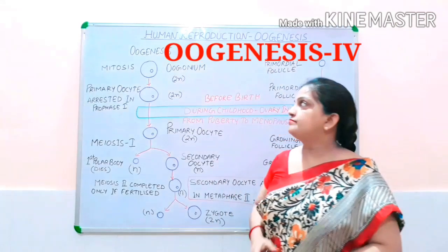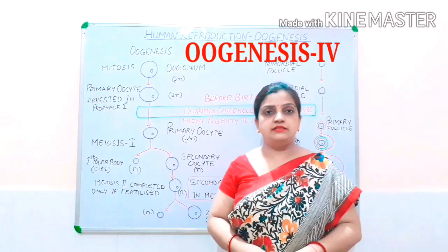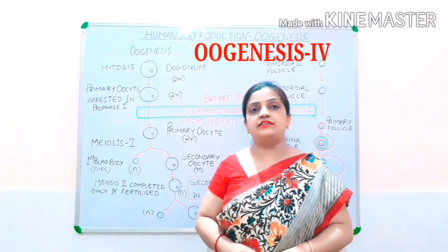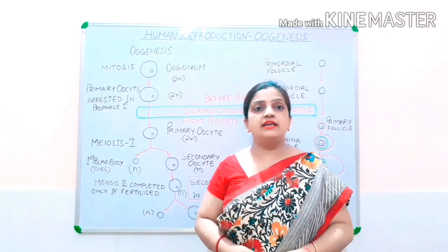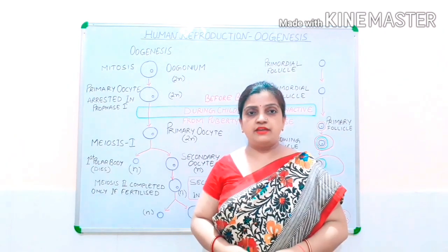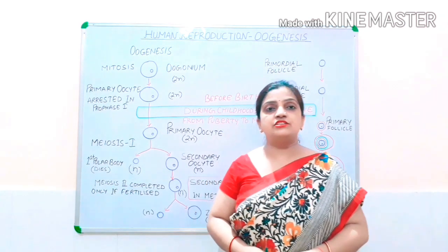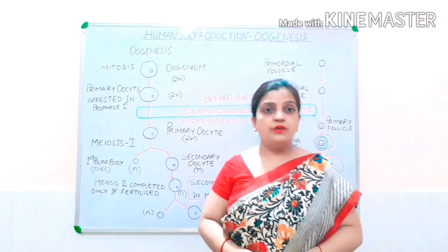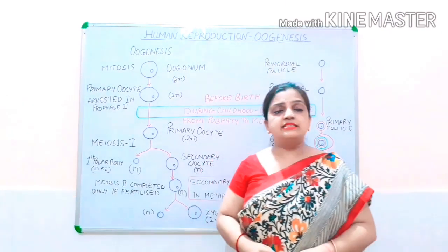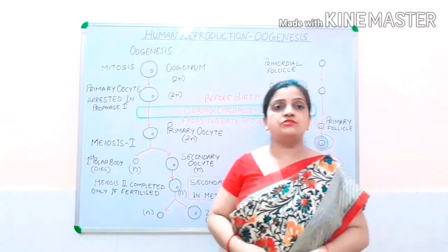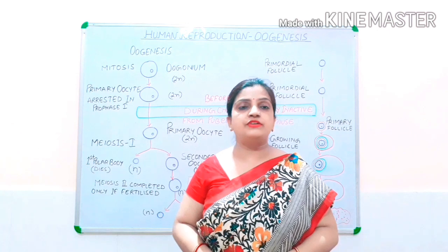Now children, the whole process is completed by two types of cell division, mitosis and meiosis. Mitosis is an equational division where the number of chromosomes is maintained, retained. Hence it is called equational division. The second type of cell division is meiosis, also called reductional division, where the number of chromosomes reduces to half.